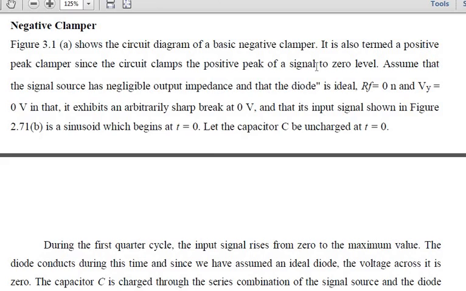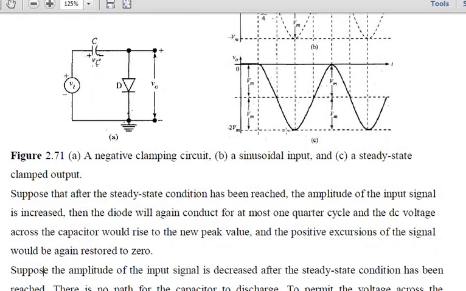I'll show once again after that. So suppose I am giving a source signal which has a negligible output impedance and the diode is ideal with a reference voltage of 0. Okay, and the input voltage I am applying is also 0. So it will be exhibiting an arbitrary sharp break at 0 volts. You just see, at 0 volts it will be having an arbitrary break. See this one, this is the arbitrary break, because we are clamping the positive peak of your input signal. Fine. So this is how it will be moving on.